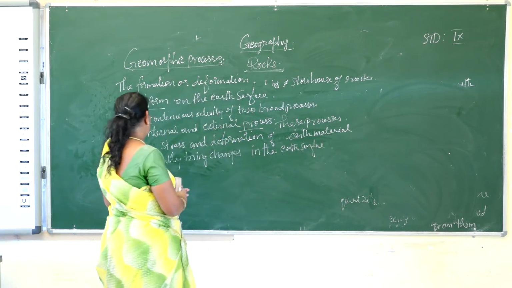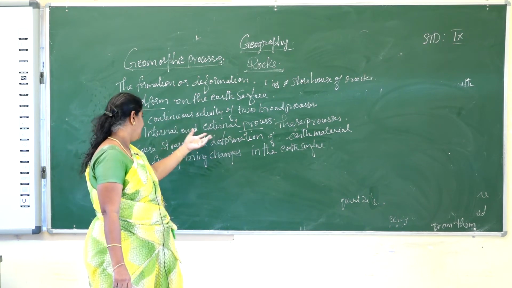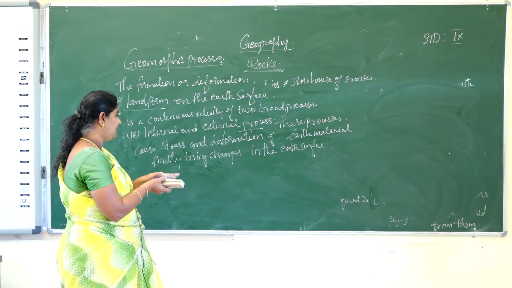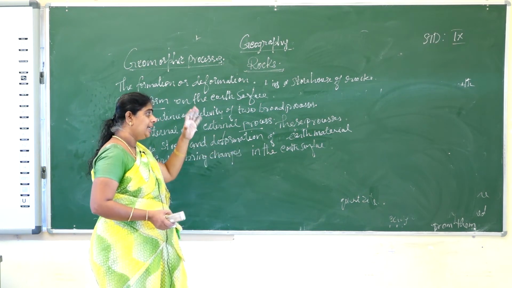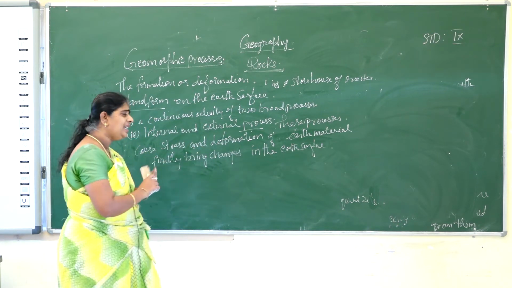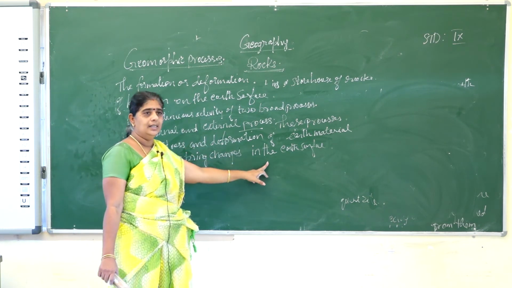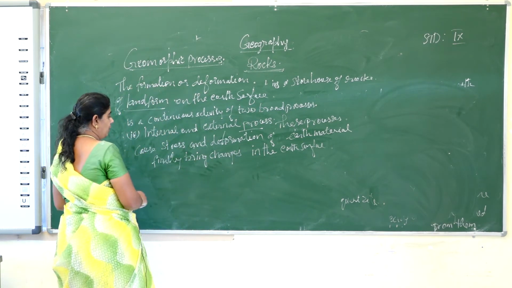So what will happen, children? These processes, internal or external, sometimes cause stress, or fully cause deformation of the earth materials, and finally it brings changes in the earth's surface. That is referred to as geomorphic processes.